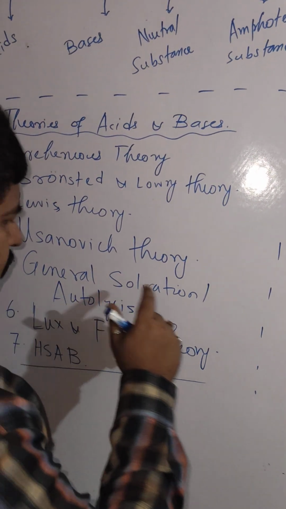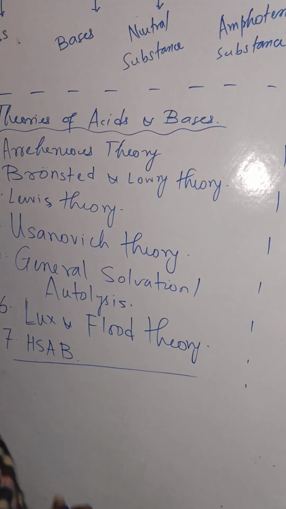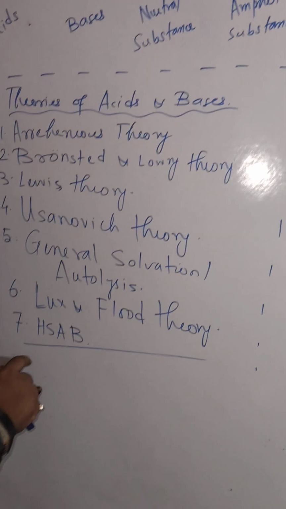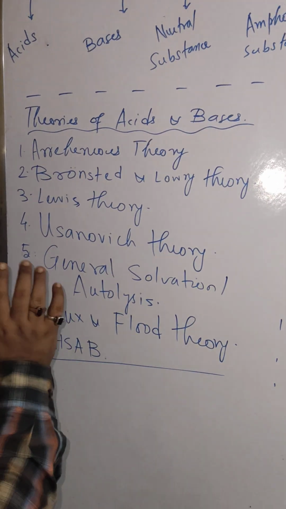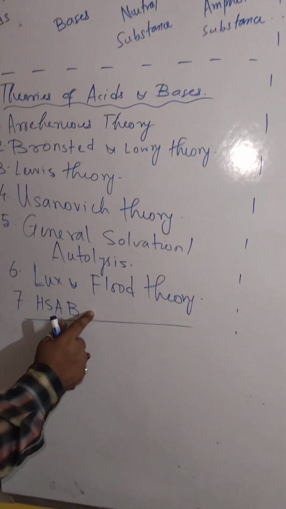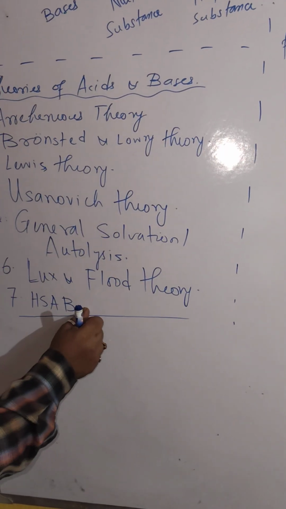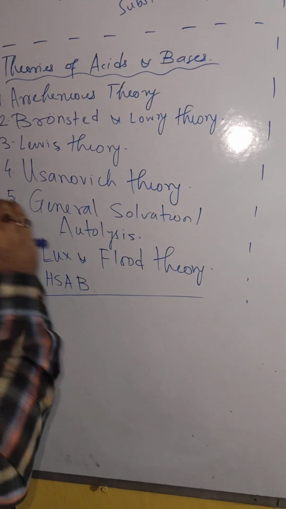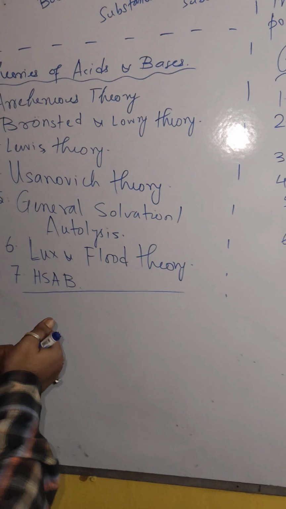Fifth is the general solvation autolysis theory of acids and bases. Sixth is the Lux and Flood theory of acids and bases. And seventh is the hard and soft acids and bases theory. This theory is the most modern theory, given by Pearson. It is the most accepted theory, with the least limitations.